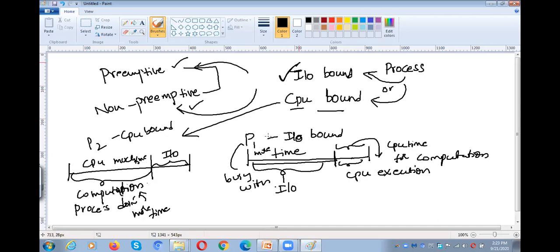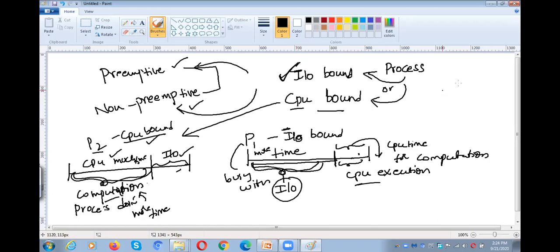IO bound means the process does IO operations for more time than computation. Whereas CPU bound means the process consumes more time for computations rather than IO operations. That means input output operations, such as reading from a disk, reading from a file, writing to a file, are less in the case of a CPU bound process. All the time the process is using the CPU, with less time for IO. Whereas in the case of IO bound, the process spends more time on IO rather than using the CPU time. That is called IO bound.